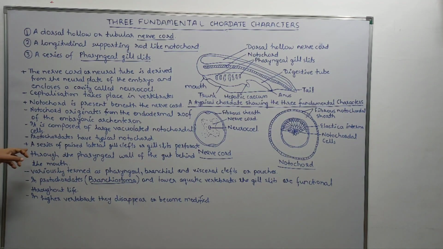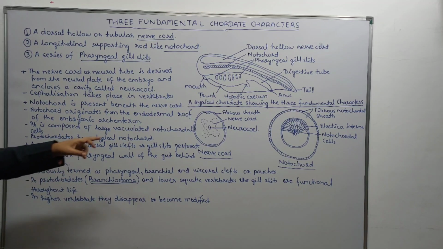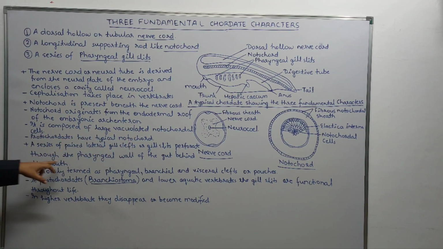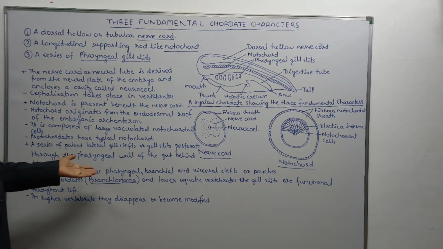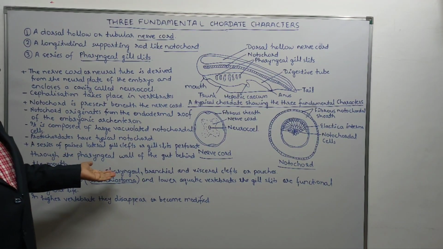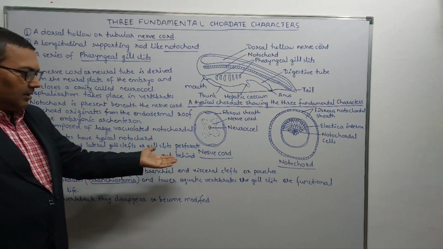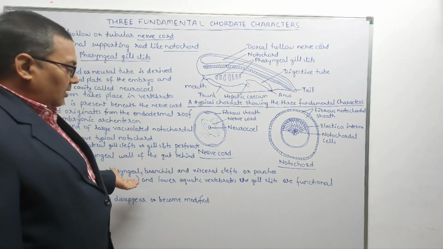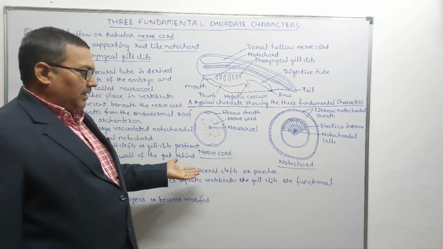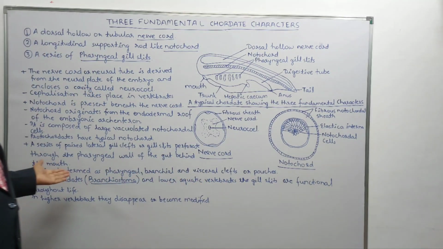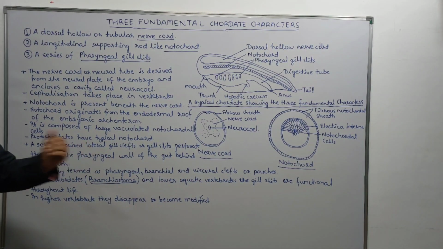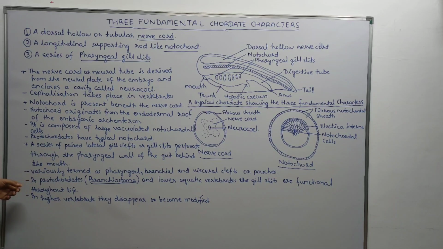Now this series of paired lateral gill slits or gill clefts perforate through the pharyngeal wall of the gut behind the mouth, and they are variously termed in different books. Sometimes they are also known as pharyngeal gill slits, sometimes laryngeal gill slits, sometimes visceral gill slits, sometimes clefts, sometimes pouches. So it is one and the same thing.